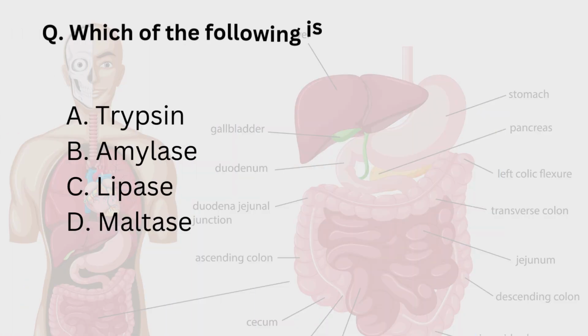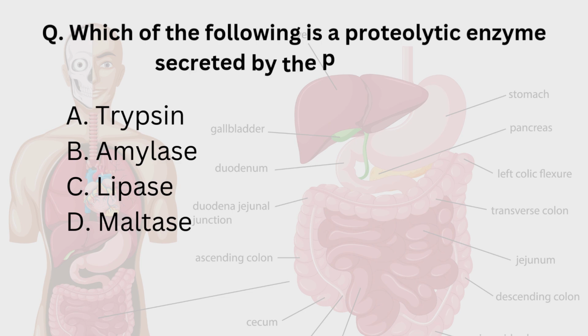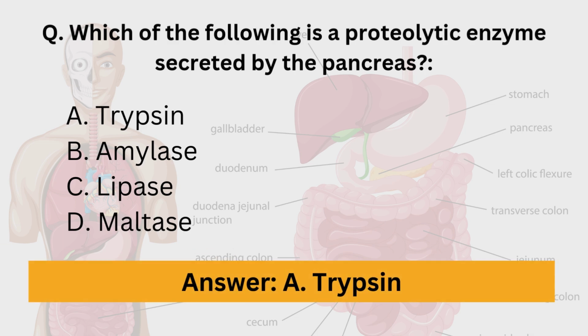Next question is, which of the following is a proteolytic enzyme secreted by the pancreas? Options are trypsin, amylase, lipase and maltase. Here the correct answer is A, that is trypsin. Trypsin is the proteolytic enzyme secreted by the pancreas that breaks down proteins into smaller peptides. Then amylase is an enzyme that breaks down carbohydrates like starch into simpler sugars. Then lipase breaks down fats into fatty acids and glycerol. Then maltase breaks down maltose, a type of sugar, into glucose.